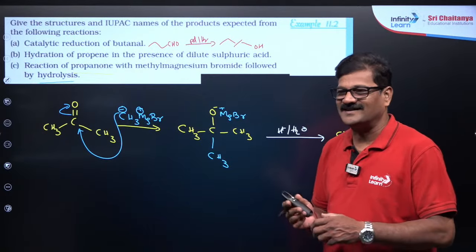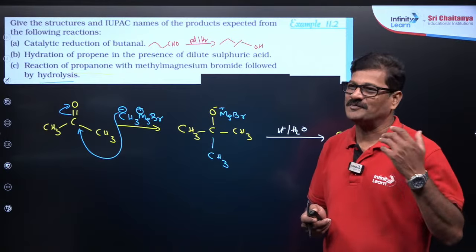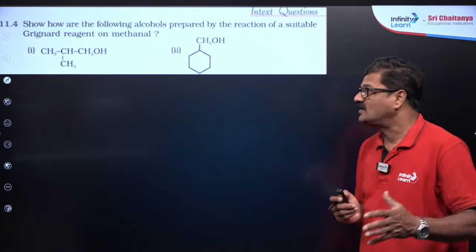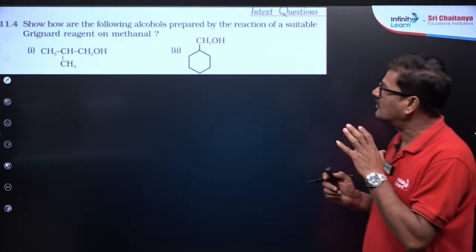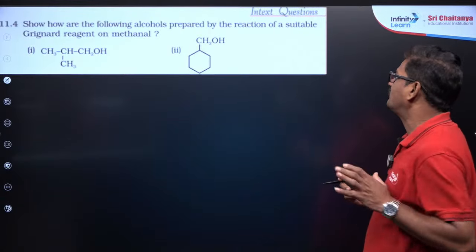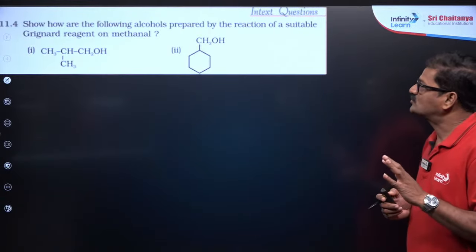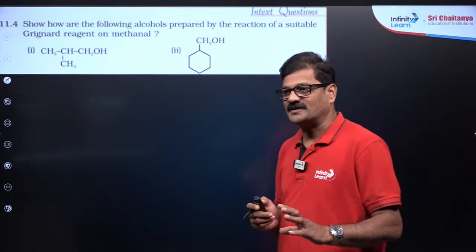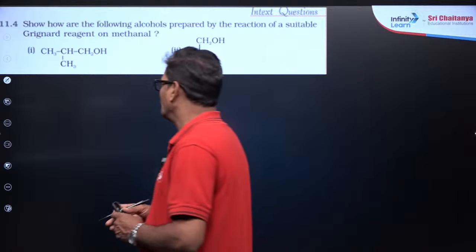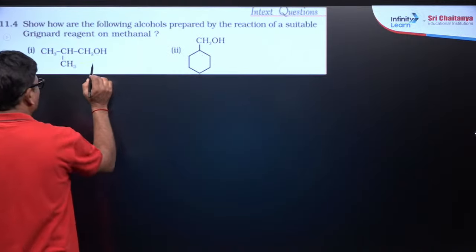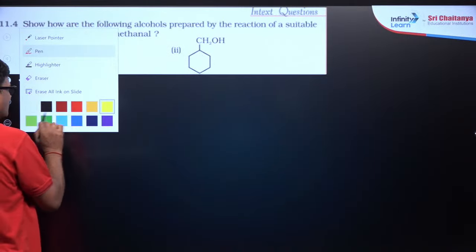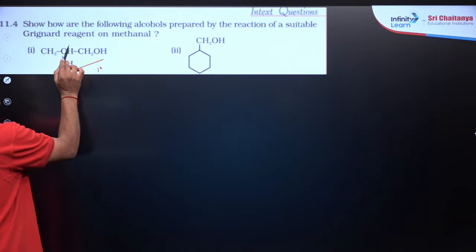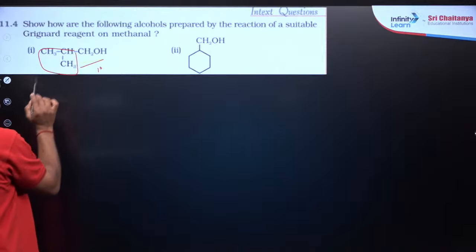So in this NEET channel, students from JEE are also attending and taking the concept. Anyways, congratulations. Show how the following alcohols are prepared in the reaction by a suitable Grignard reagent. So simple trick. This is a primary alcohol, right? So this is a primary alcohol. So this is supposed to be the R part.